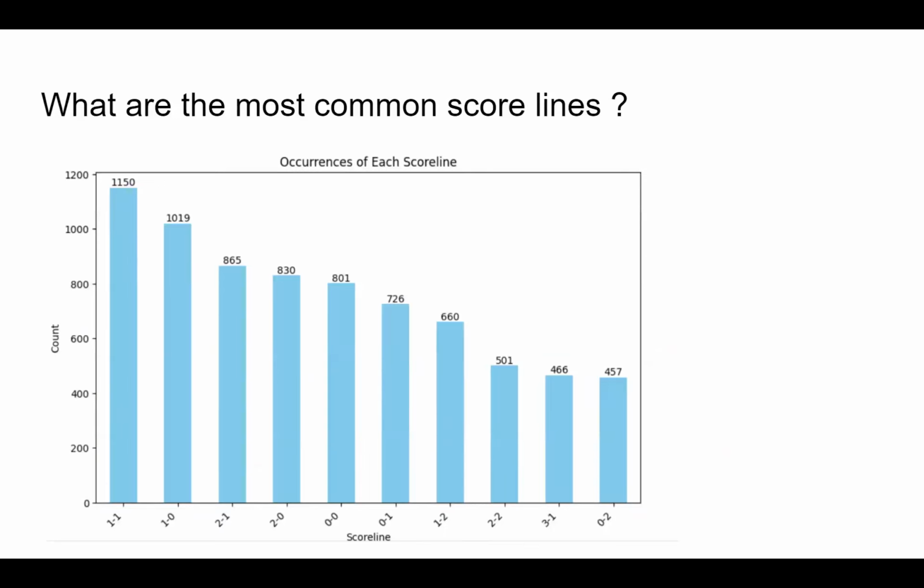Post that, a question for me was, what were the most common occurring score lines? We were able to find that the most common score line was 1-1, followed by 1-0 to the home team, 2-1 to the home team, 2-0 to the home team, and 0-0 draw. Again, an interesting observation was that even 2-0 comes before 0-0, so home teams are very much at an advantage here.